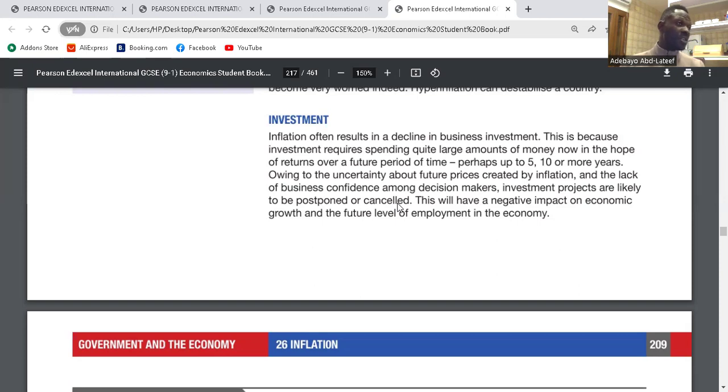If there's a high inflation rate, businesses will lose confidence. They won't have that,